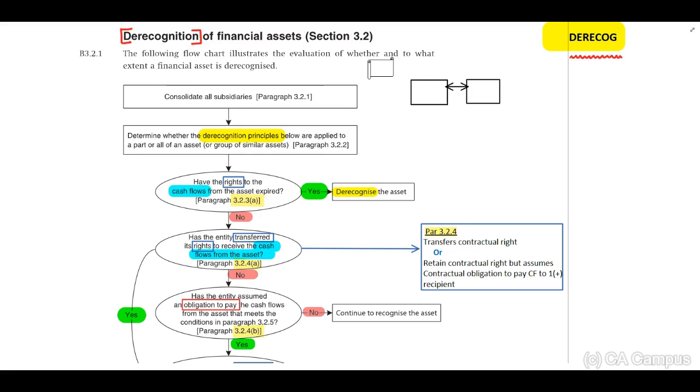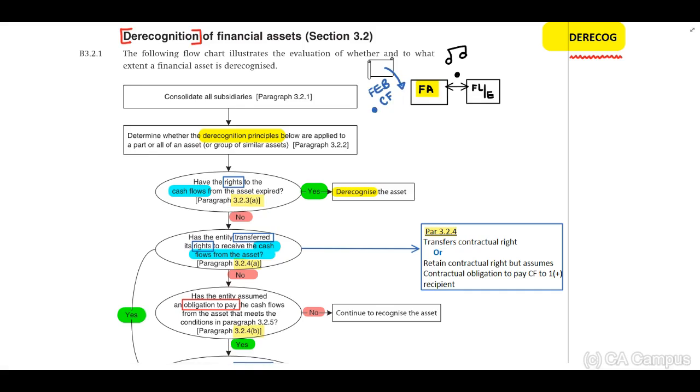I want to quickly talk about our definition again. Remember, the financial instrument definition is where we have a contract between two entities that will result in a financial asset in the records of the one and a financial liability or equity in the records of the other. Now, why will an entity purchase a financial asset? What is the purpose? The purpose will be to receive future economic benefits, to receive cash flow. Now guys, you will understand why I've discussed this definition just now.